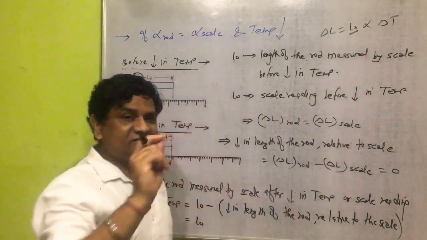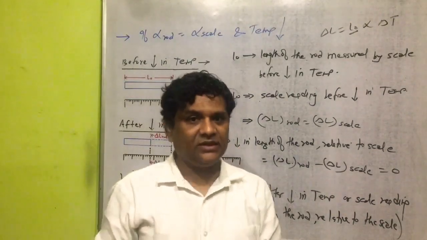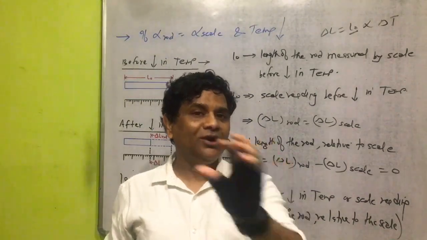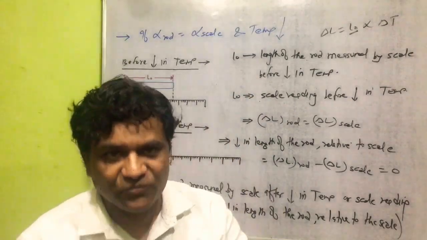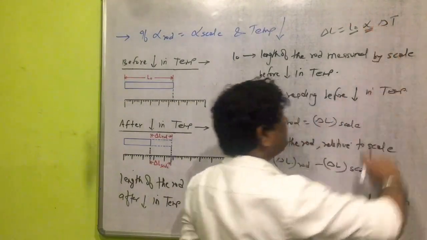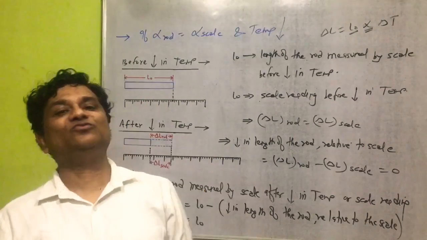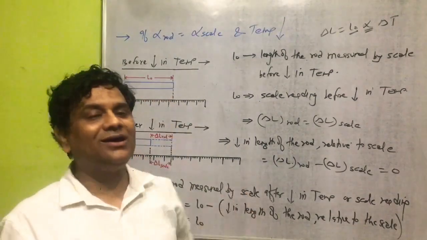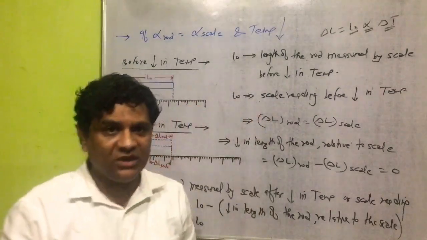Yes, alpha is the coefficient of linear expansion. You know all students here, rod and scale both are made of same material. Same material means alpha will be same. And rod and scale both are cooling to the same temperature, so delta T will also be same.